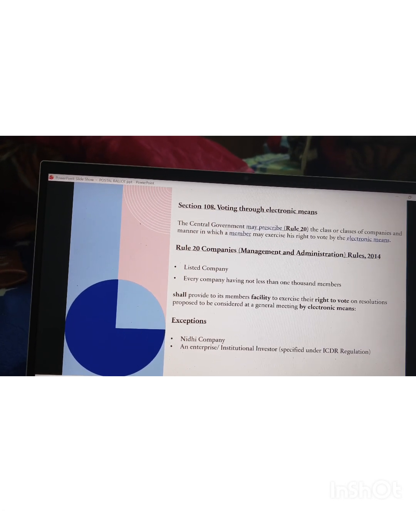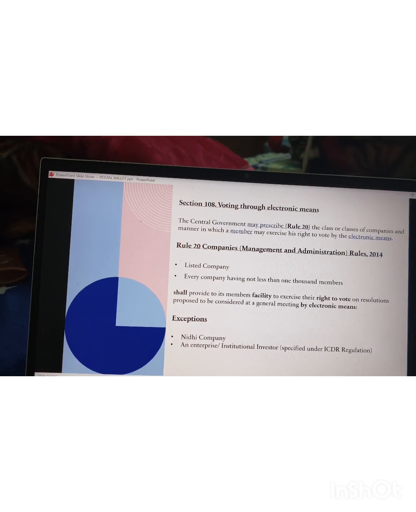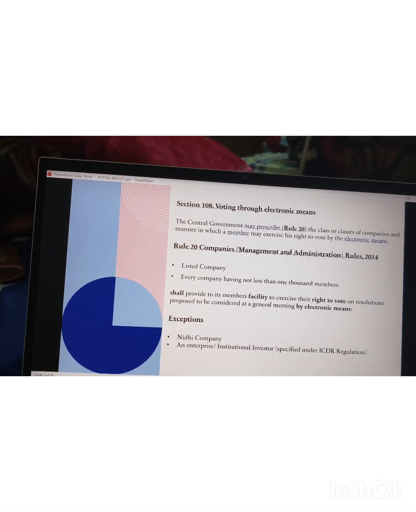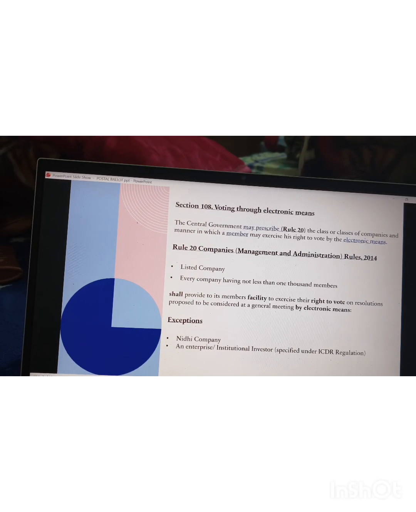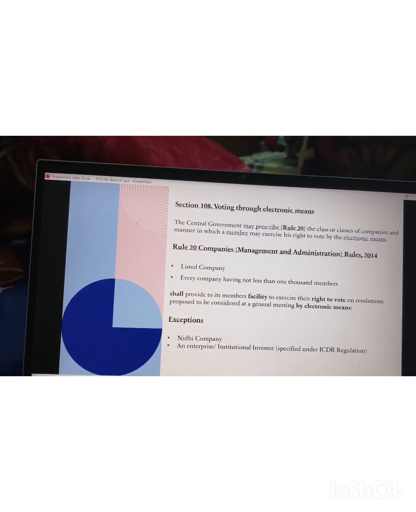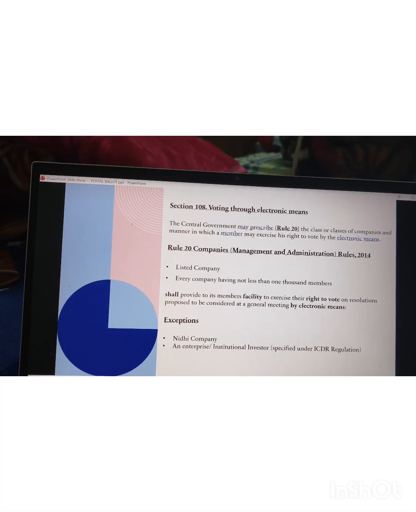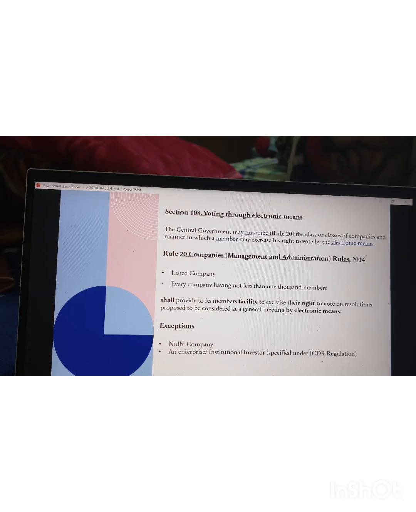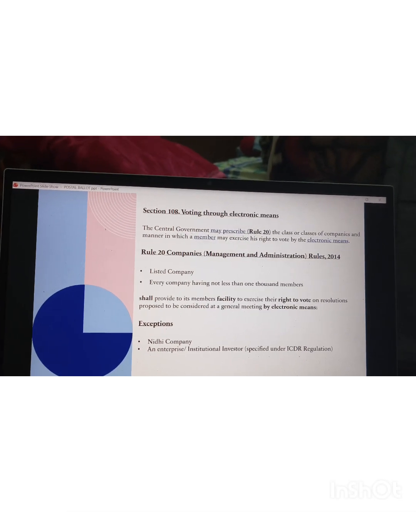The central government specified under rule 20 that every listed company and every company having not less than 1000 members shall provide its members the facility to exercise the right to vote by electronic means. But there are certain exemptions: a Nidhi company and any enterprise institutional investor are not required to provide the e-voting facility.